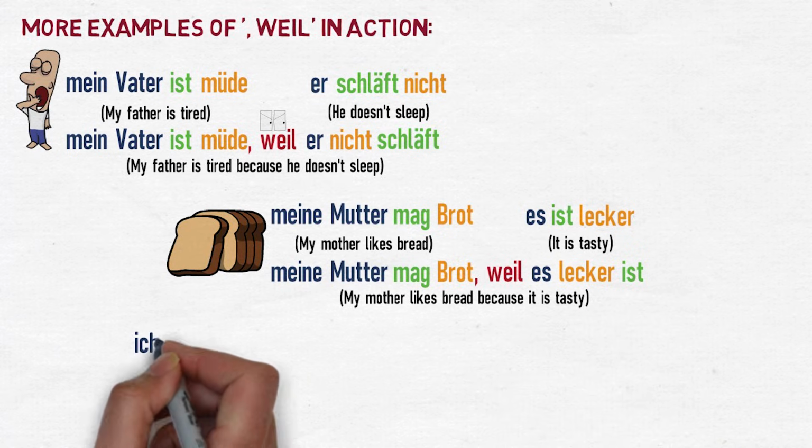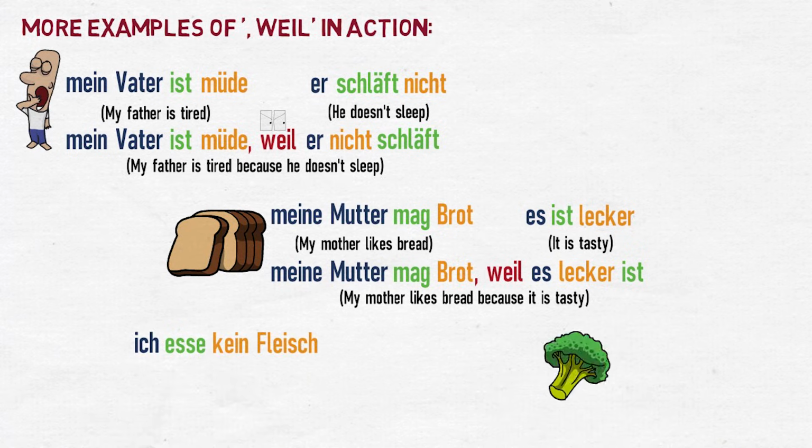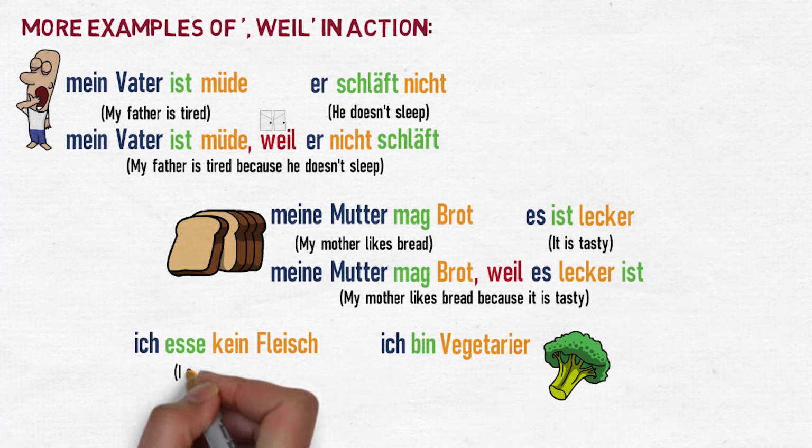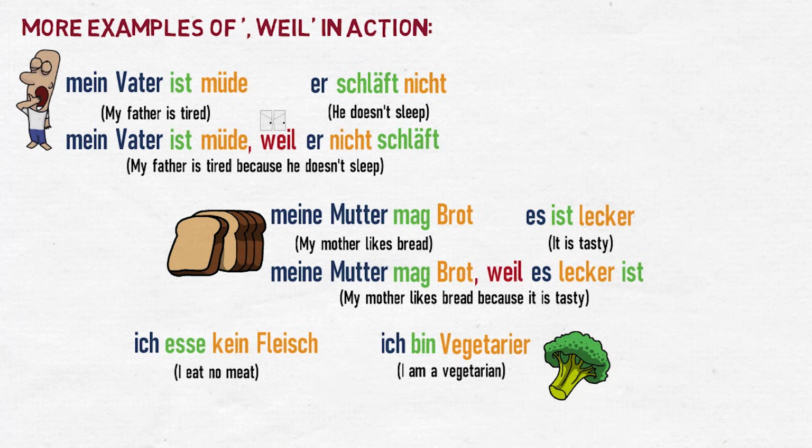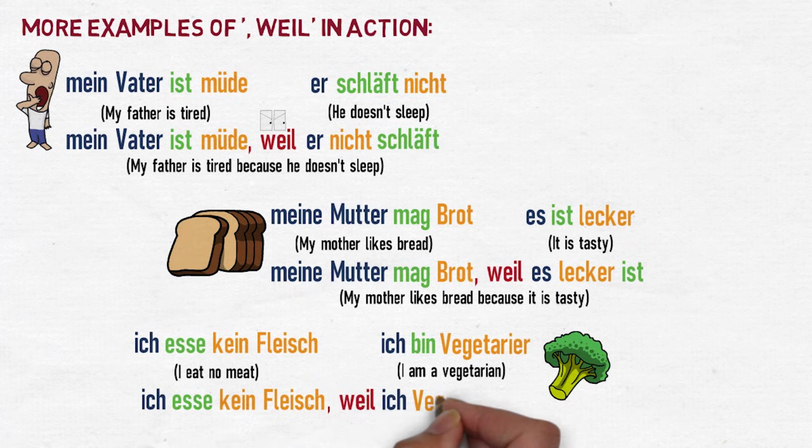Ich esse kein Fleisch. Ich bin Vegetarier. I eat no meat. I am a vegetarian. Ich esse kein Fleisch, weil ich Vegetarier bin. I eat no meat because I am vegetarian.